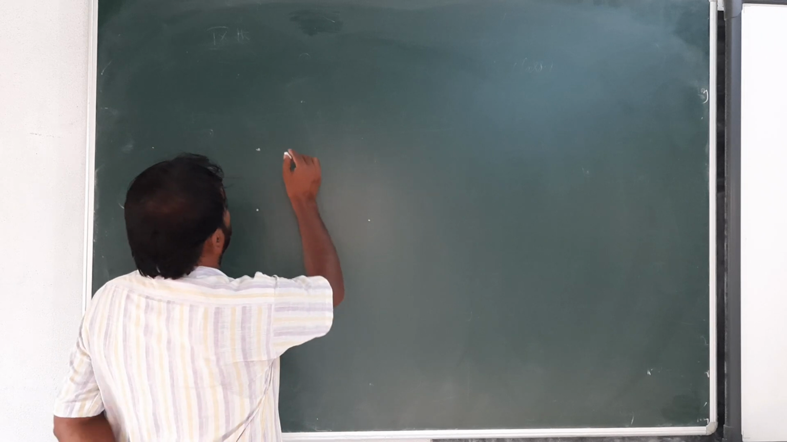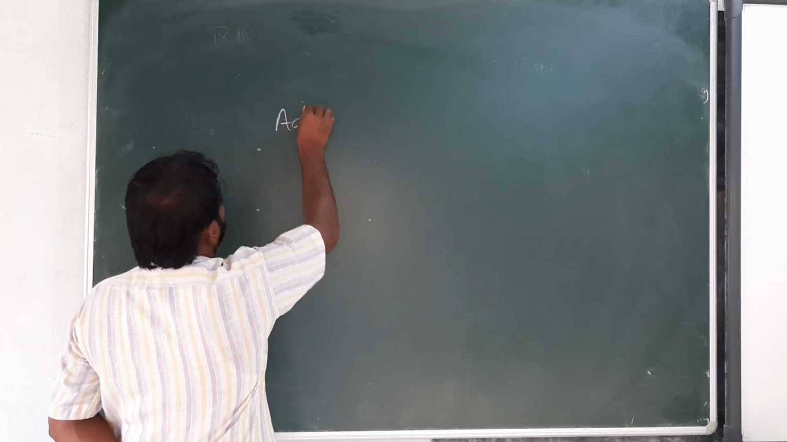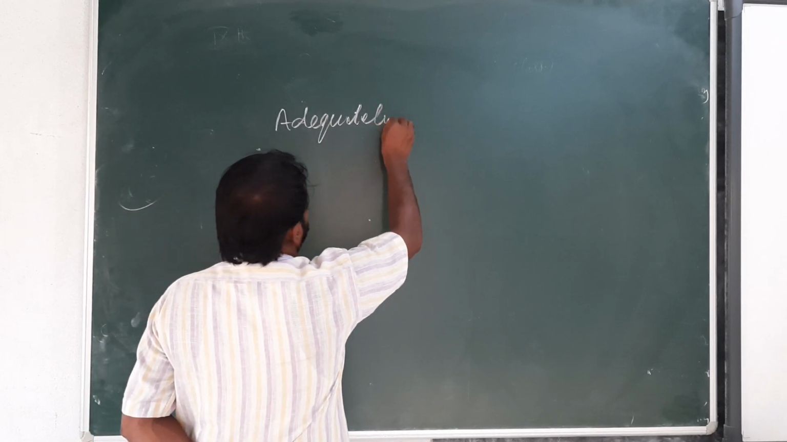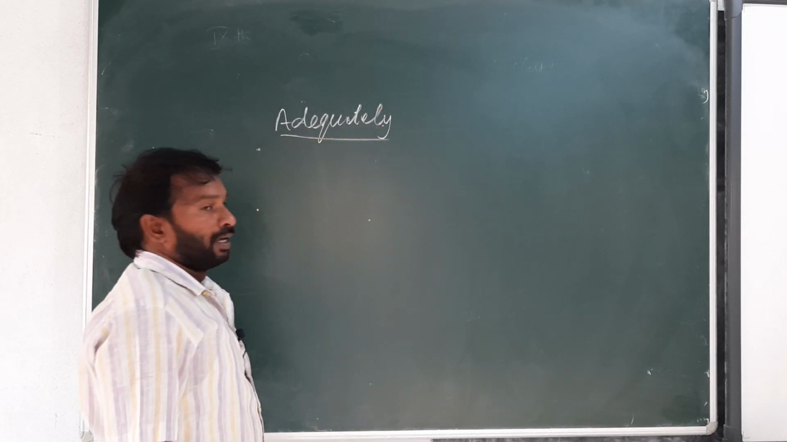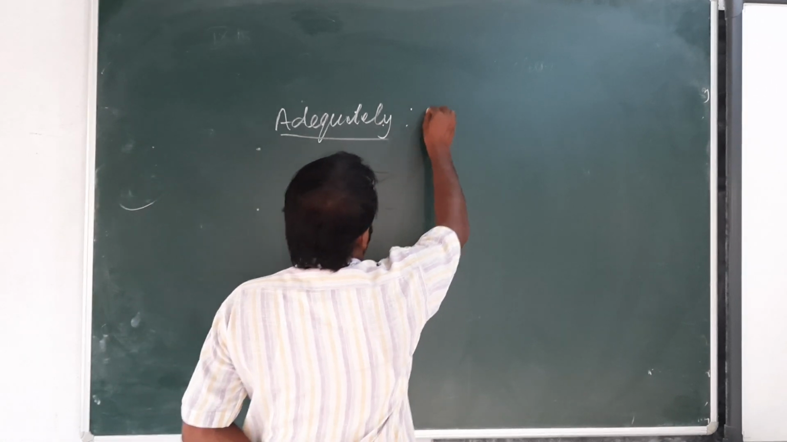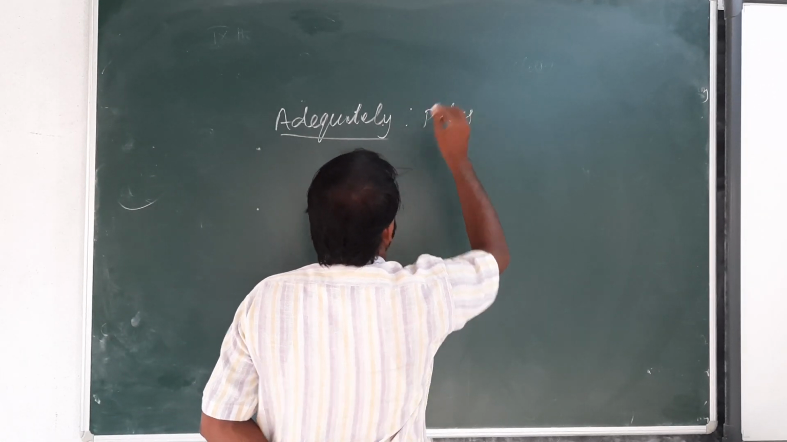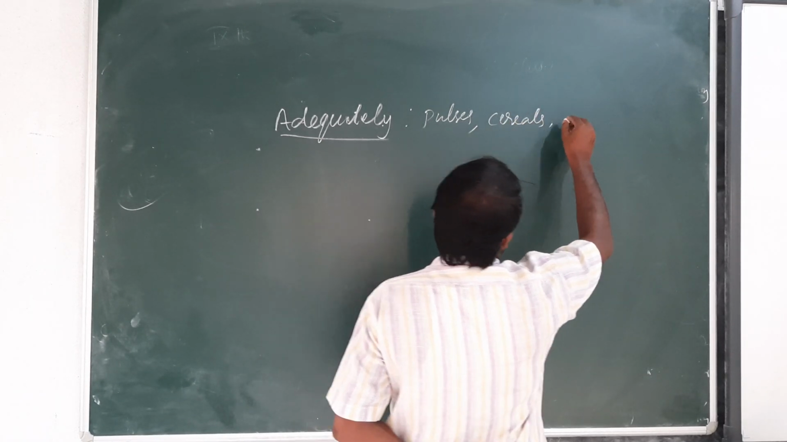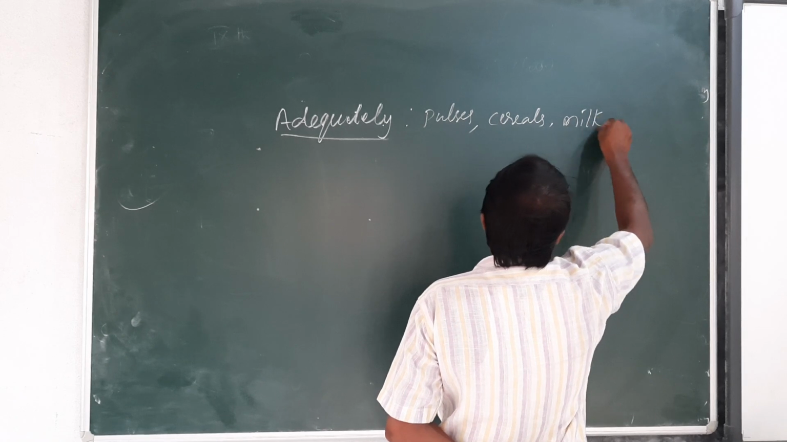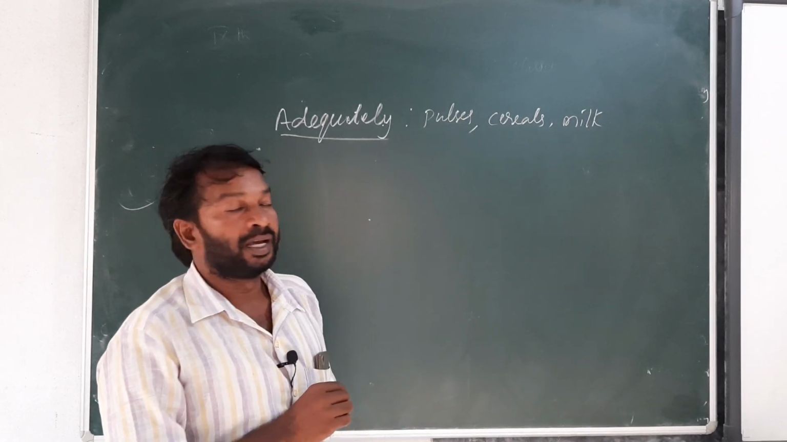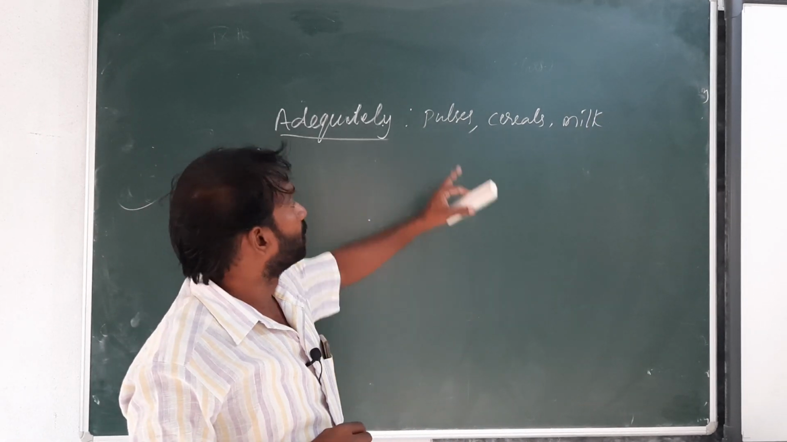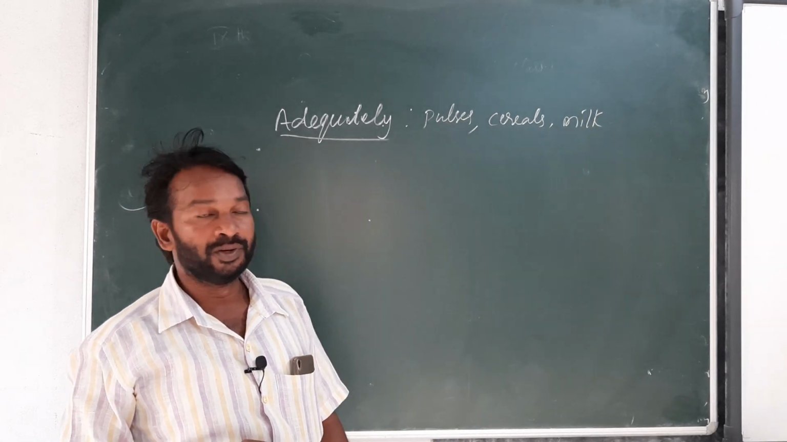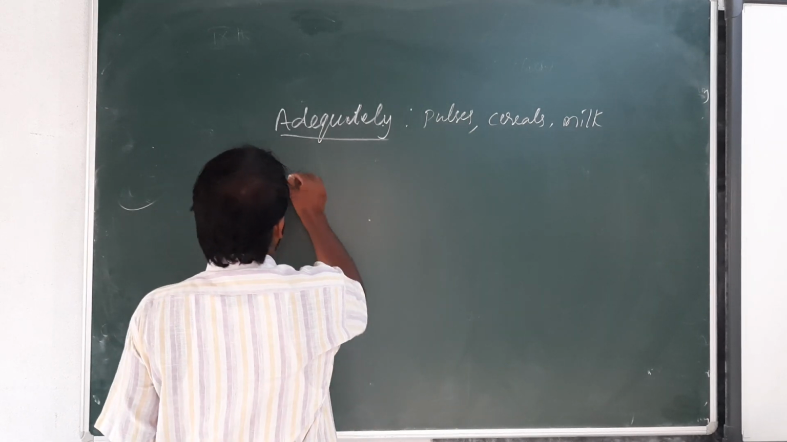Okay, first of all, adequately. Yes, we have to take pulses, cereals, next milk. We should use pulses, cereals and milk adequately. Next, plenty.